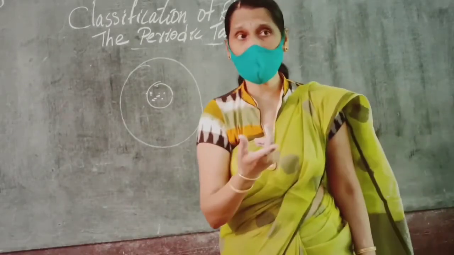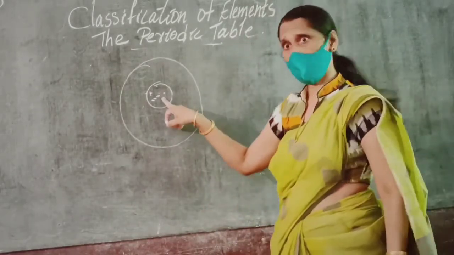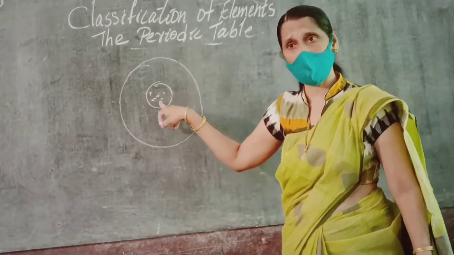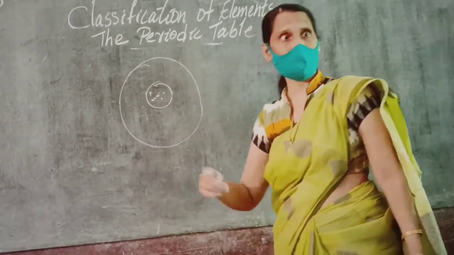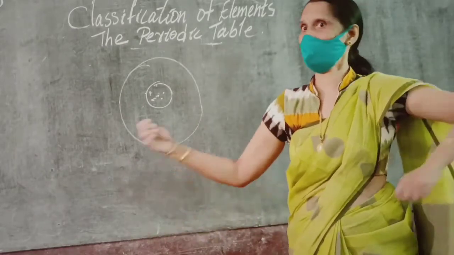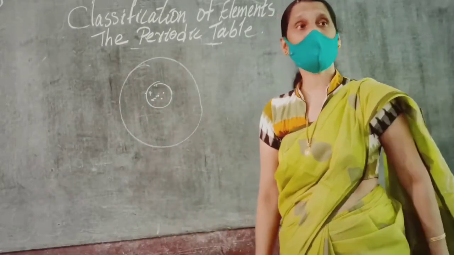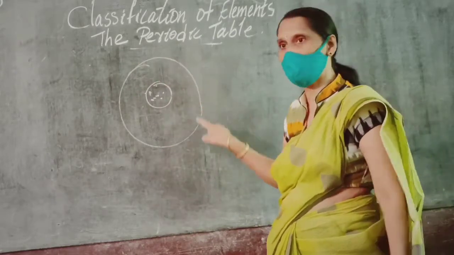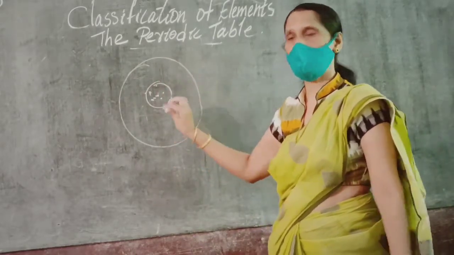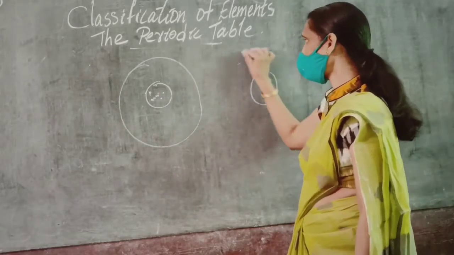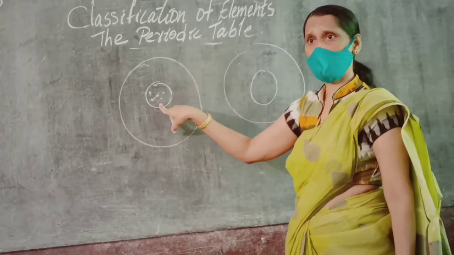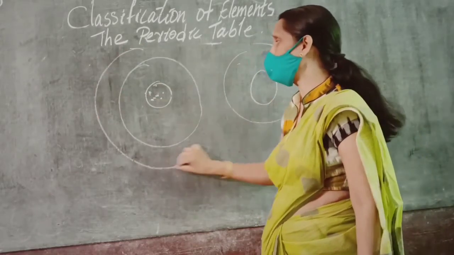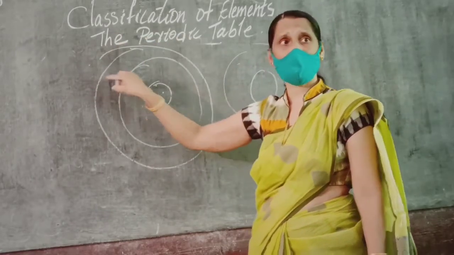So you may ask me a question, why ma'am? Protons are increasing, you are saying, but electrons are also increasing now. Of course electrons are increasing, but there is no effect because the increased electrons are existing in the same shell only. See, lithium, there will be two shells, K shell and L shell.